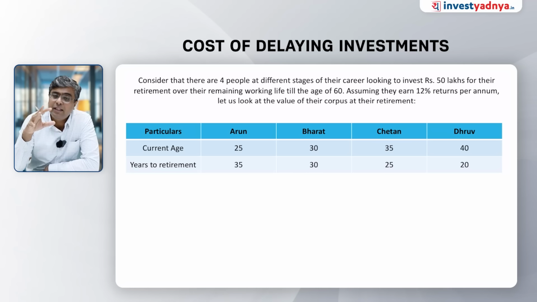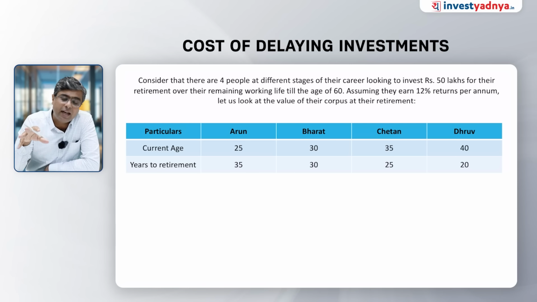Mr. Bharat, at the age of 30, will start investing. For the next 30 years, he will invest a total amount of 50 lakhs. Then Chetan, at 35 years of age, will invest for 25 years to invest 50 lakhs rupees. And Mr. Dhruv, at the age of 40, will start his investment. He will invest for 20 years, and how these numbers will actually play out, what kind of wealth it will create, and what is the cost of delaying investing, that we will understand.